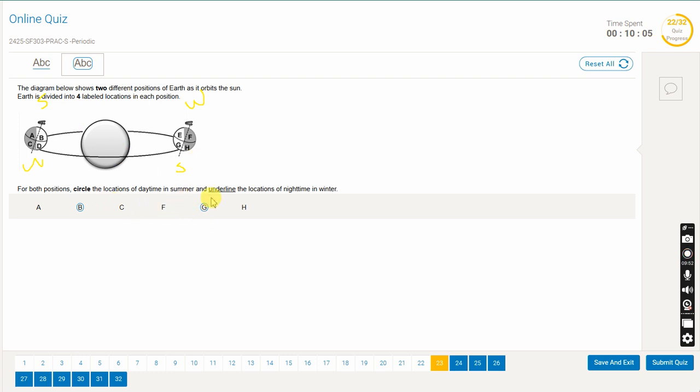The next one, underline the location of nighttime in the winter. So nighttimes can be F, H and A, C. Now which one is winter only? So winter is C and F. So you'll underline those. Sorry, not circle, underline those.